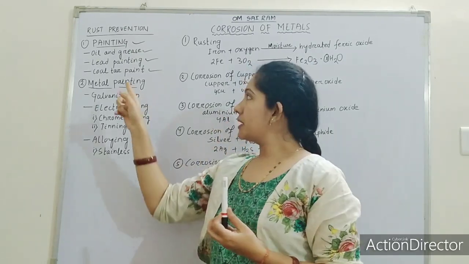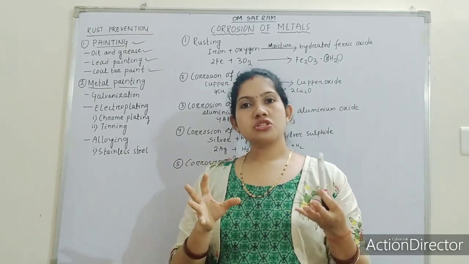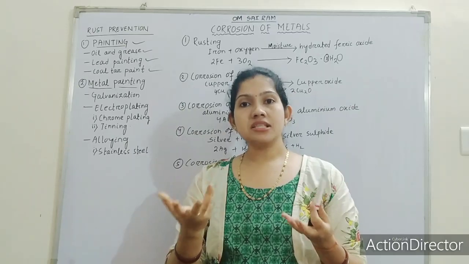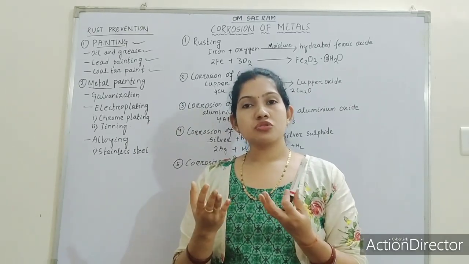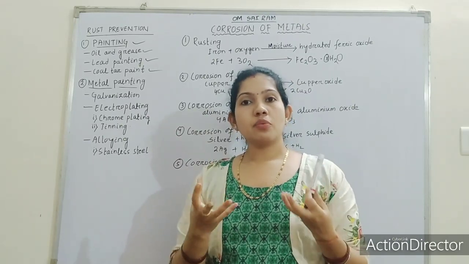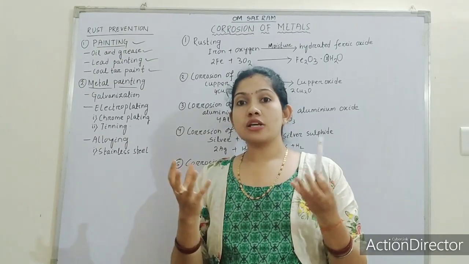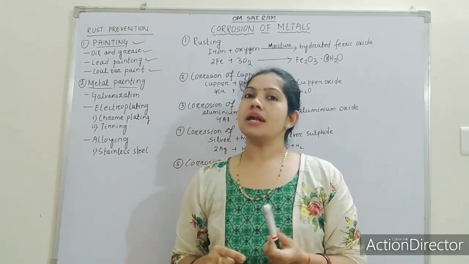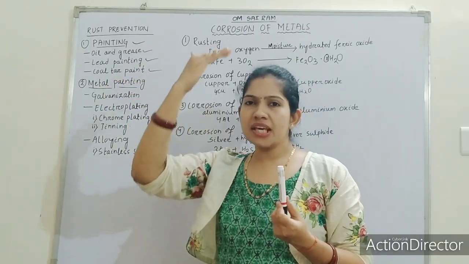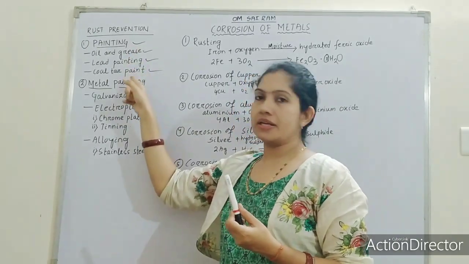Generally, coal tar painting is done for metals which are used underwater, or metals used in ships, that is, metals which are most of the time exposed to water. That kind of metals are painted with coal tar painting. A thick black color paint is applied. So this is all about painting.